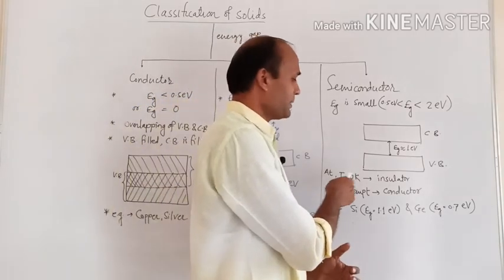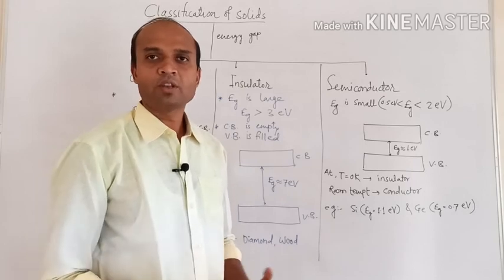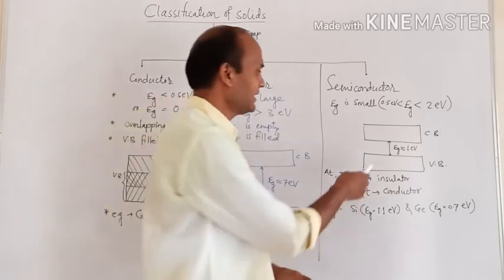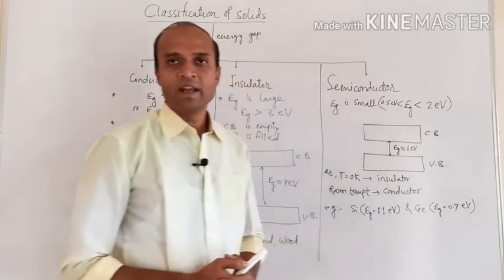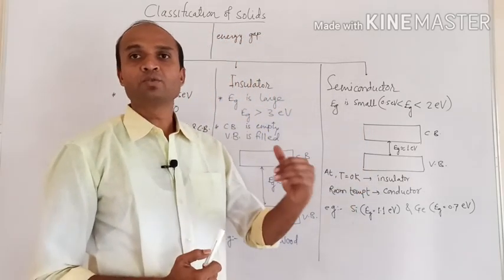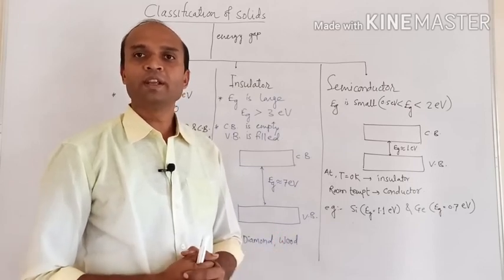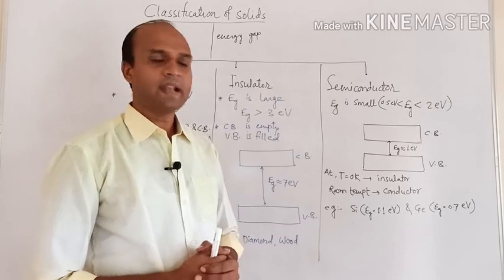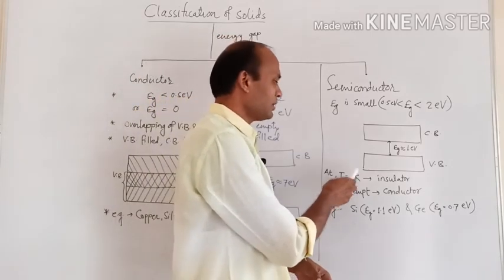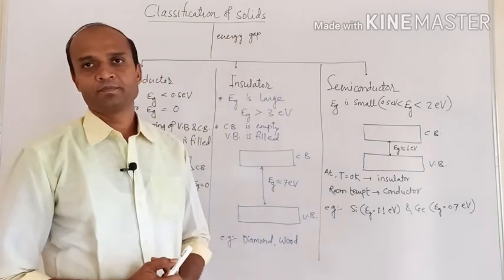As the temperature is 0, no thermal energy is provided, so electrons cannot make a transition from the valence band to the conduction band. As the conduction band is empty, no free electrons are available for conduction, and that's why at absolute zero temperature a semiconductor acts as an insulator.